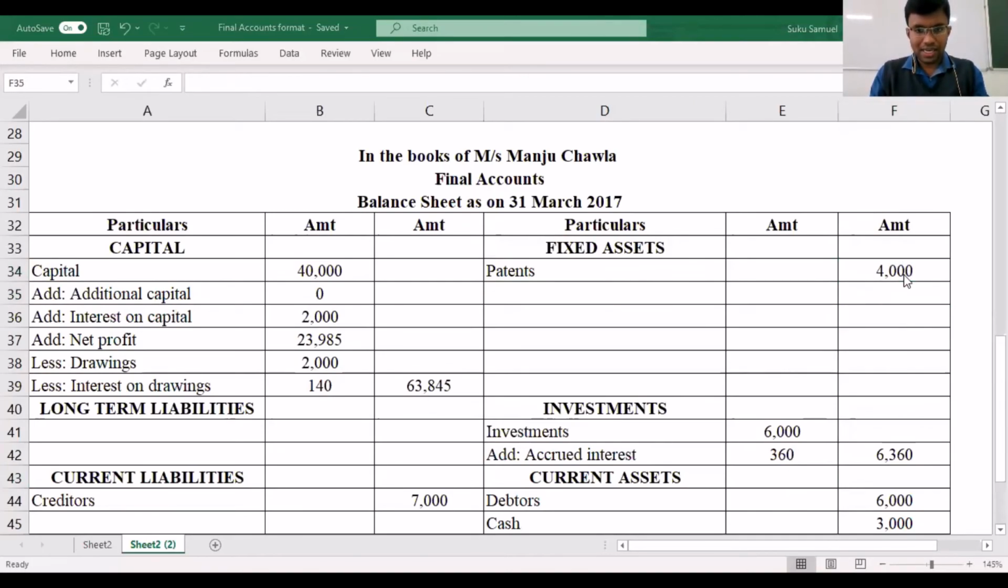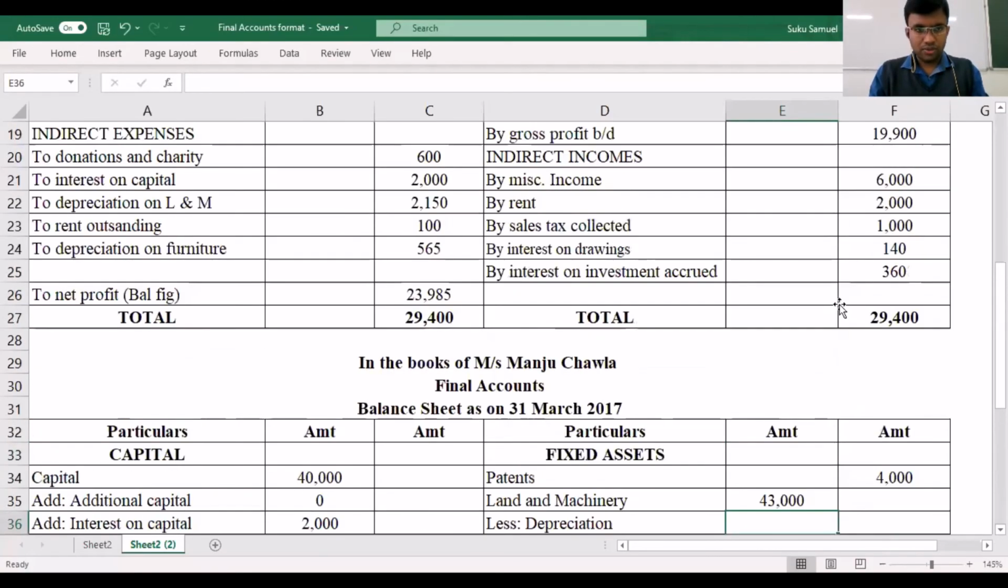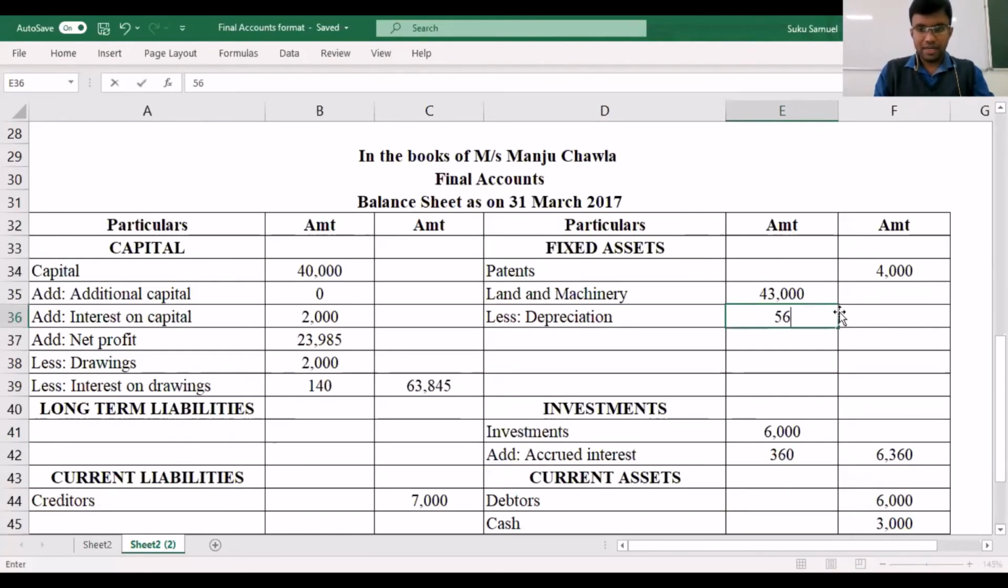Then we have to consider land and machinery. For land and machinery, we have an adjustment, and the adjustment is that we have to subtract the depreciation. Land and machinery is 43,000, depreciation is 2,150, and the total amount works out to be 42,435.